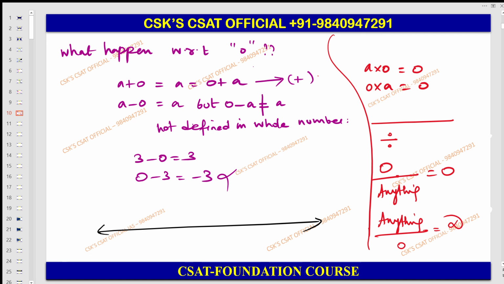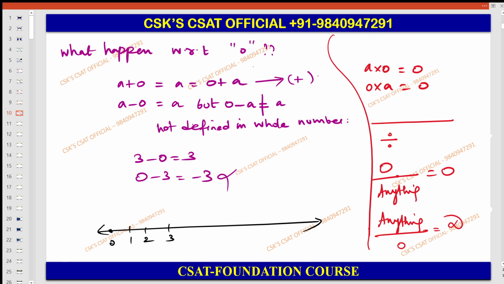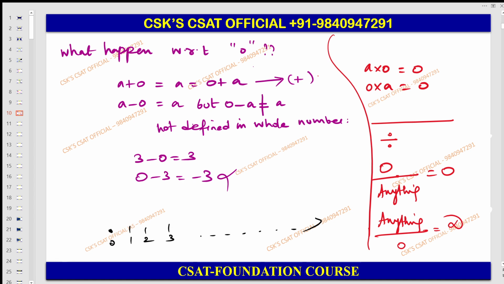So here you take it as 0. Here 1, here 2, here 3. So like that it moves on. Let me erase the left side here, no added arrow, because it moves in this direction only, not to the left of 0, only to the right of 0.